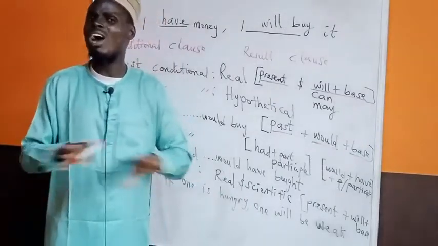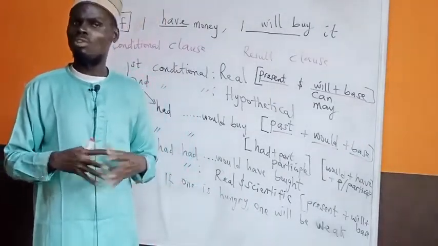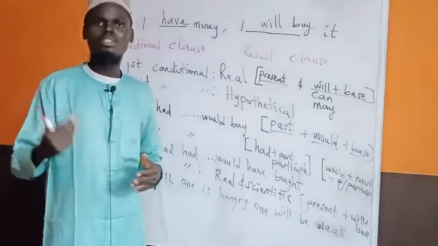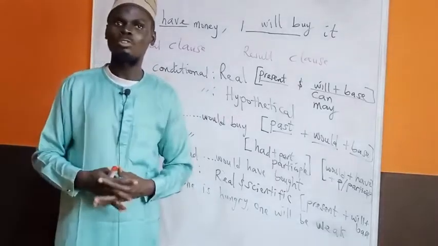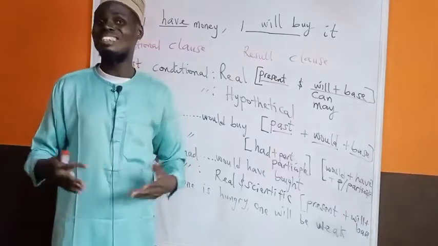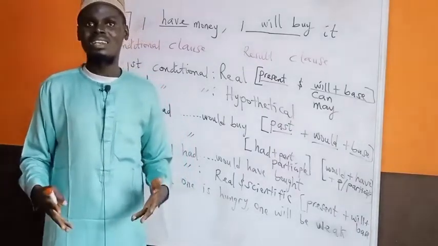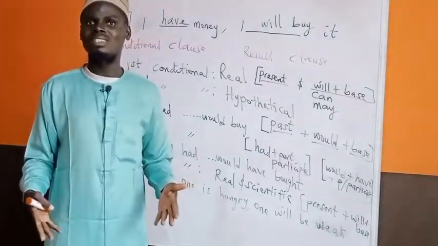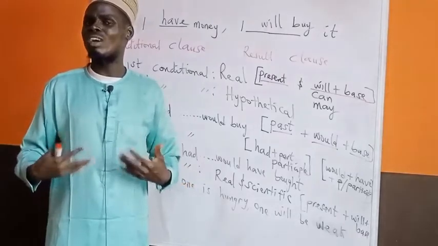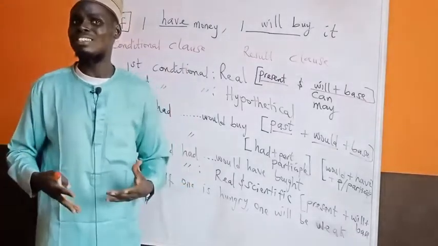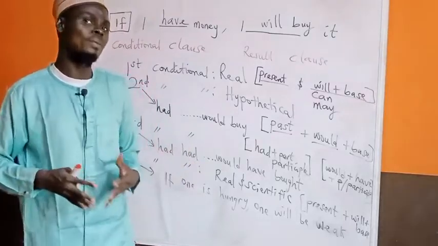For example, you say, if I... Presently, you do not have the money with you, and if somebody wants to sell a phone to you, you now say, if I had money, I would buy it. That means you are telling us what you could have done, but you are not in the capacity of doing such a thing just because you don't have the money.